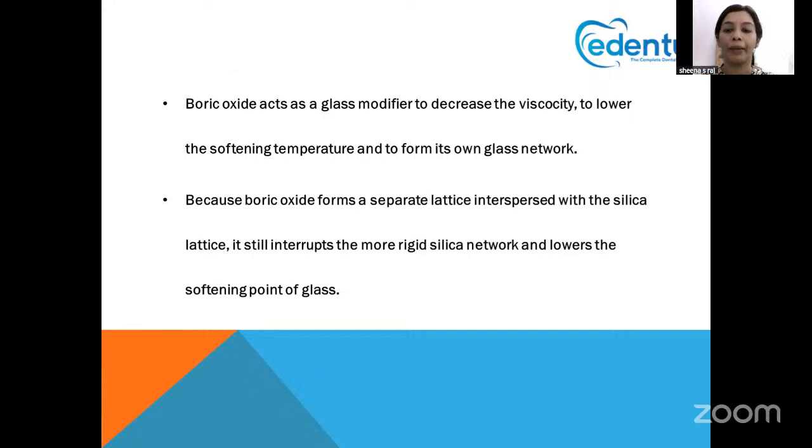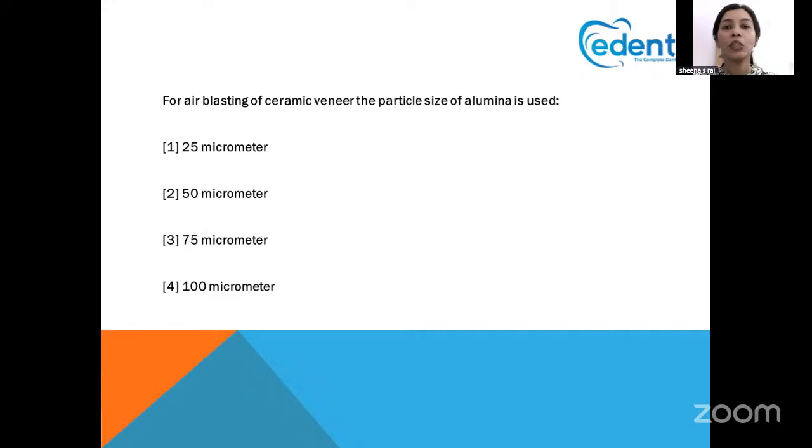The next question: for air blasting of a ceramic veneer, what particle size of alumina is used? Whenever we do a ceramic veneer, we have to prepare the veneer surface as well as the tooth surface, right? The veneer surface is prepared, or the glaze of the veneer is removed, by a process called sandblasting.